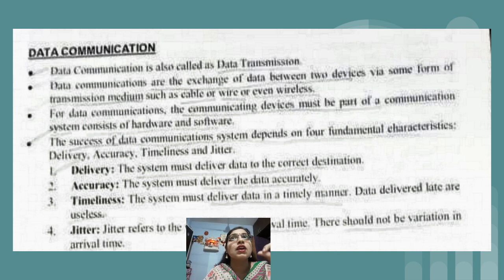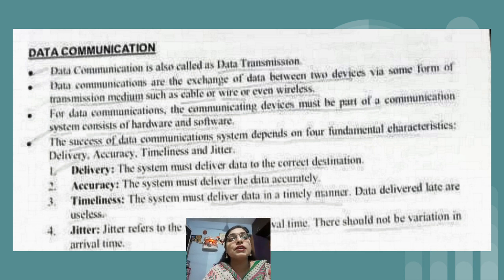Delivery means the data you want to send should reach the correct destination. That is very important in communication. It should be the intended or expected person with whom we want to communicate. That is called delivery: the system must deliver data to the correct destination.